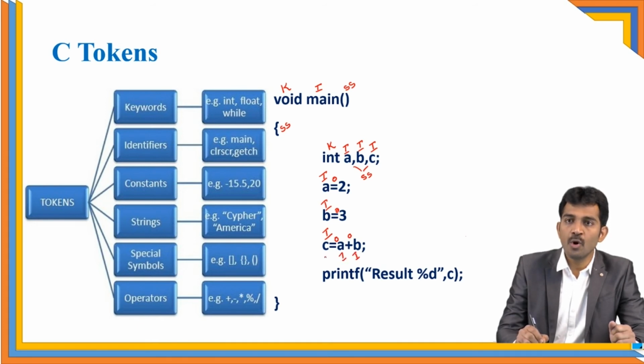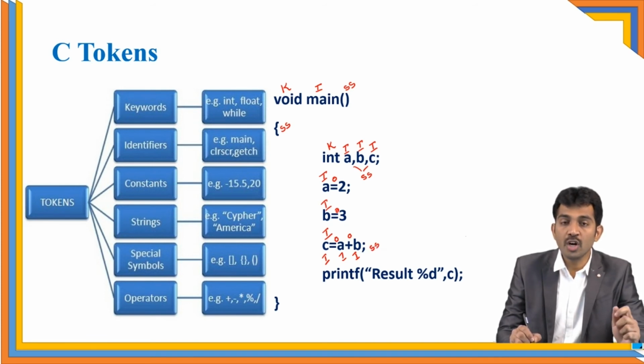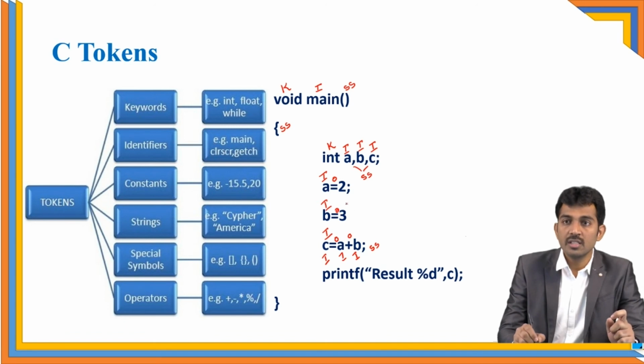See, every part of your program is a token. This is a special symbol. This semicolon also comes under the special symbol. The 2 is a constant. 3 is a constant. Printf, again printf is an identifier, right? And this is the bracket, right?